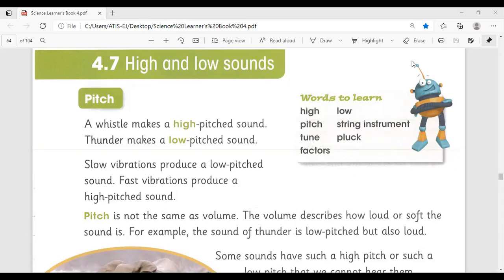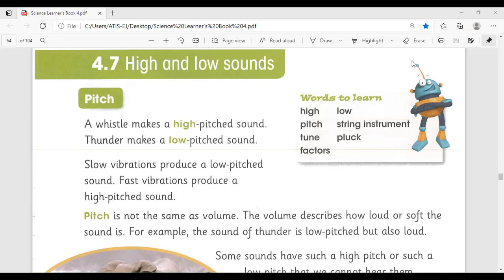So, boys, before I start the lesson, I would like to revise some important points we discussed in our last class. Our last topic was muffling sounds. What is muffling sound?